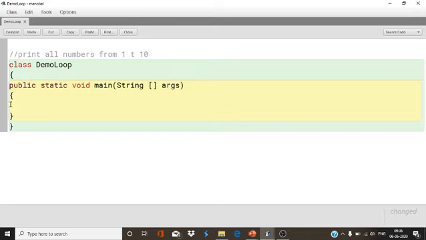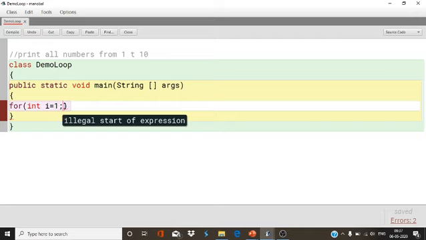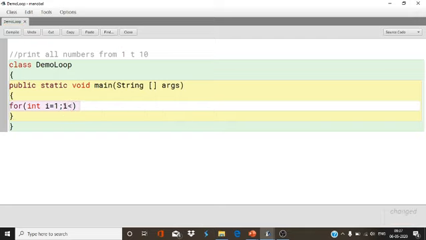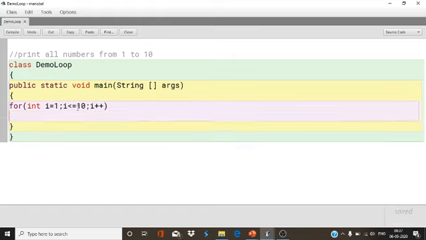So first I am going to use for loop. In for loop I will write for, and the initial value, so I will declare i equals 1. It will start from 1, so I will give 1. If it were from 0, we should start from 0. i less than, how many times is the iteration fixed? The number of iterations is fixed at 10, so I will give i less than or equal to 10. i plus plus.